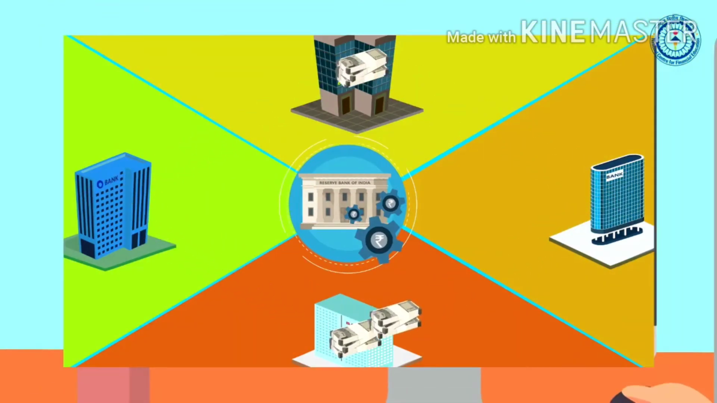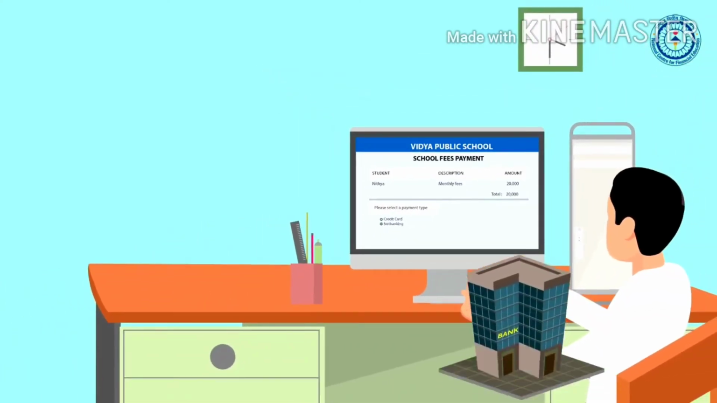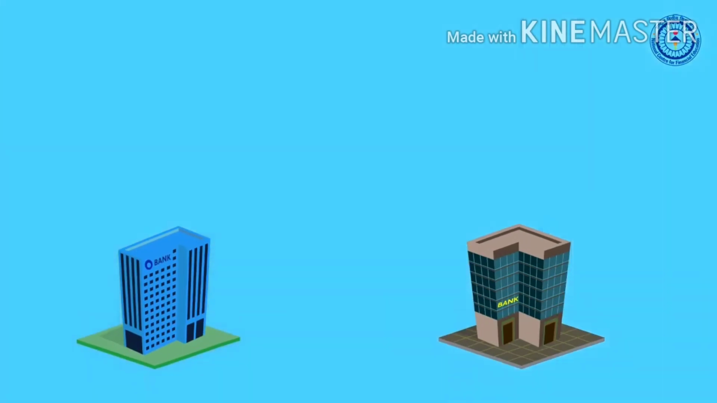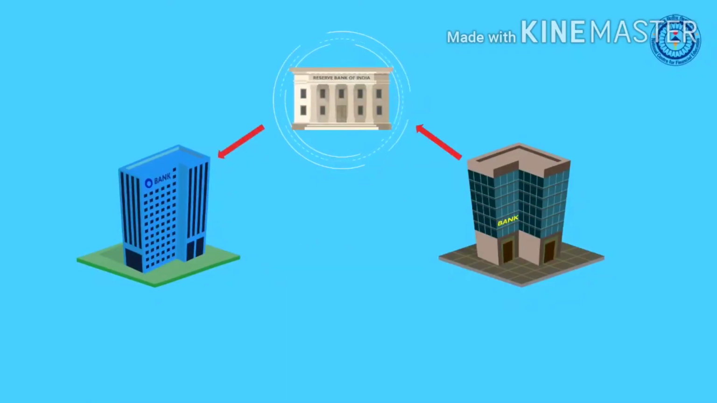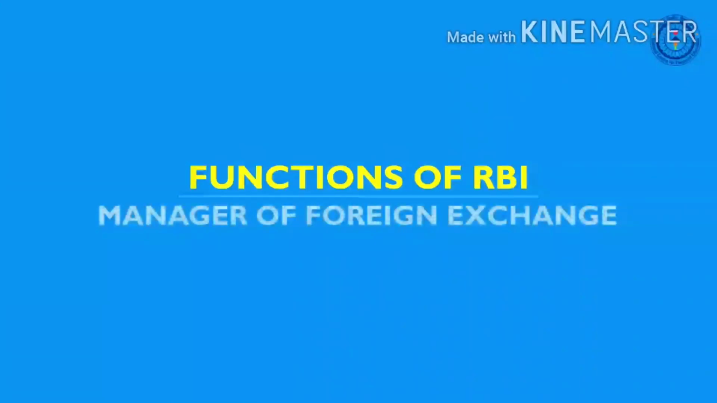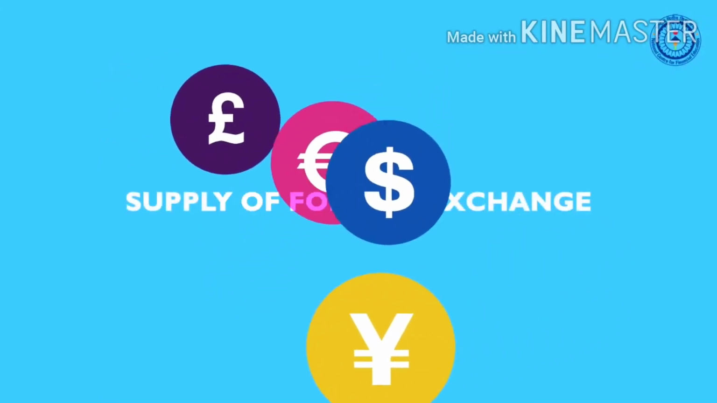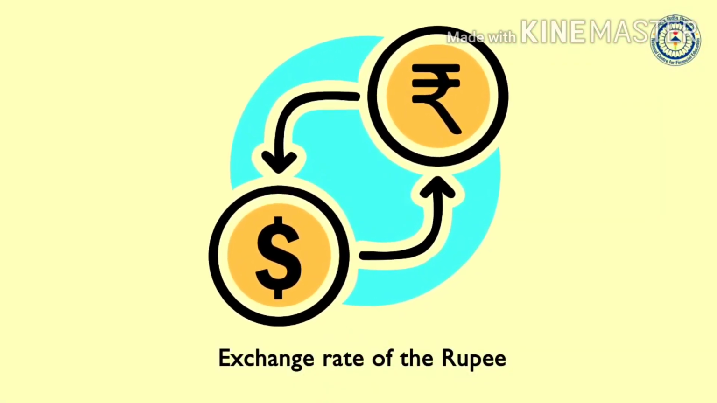For example, your parents want to pay your fee through online transfer, but your parents' account and that of your school may be different. In order to facilitate smooth interbank transfer of funds, the banks need a common banker, which is RBI. Manager of foreign exchange. The RBI is the custodian of the country's foreign exchange reserves and maintains foreign exchange markets in India, which includes supply of foreign exchange in India. It also maintains the exchange rate of the rupee.